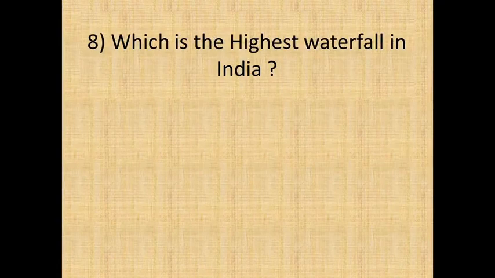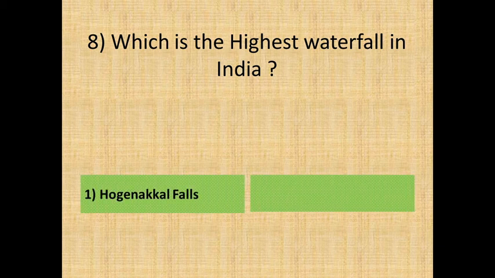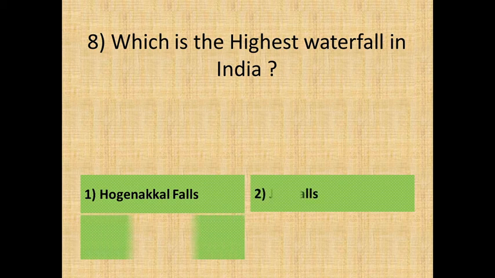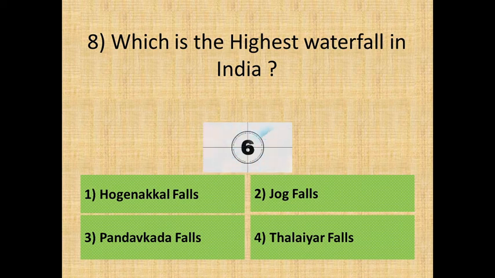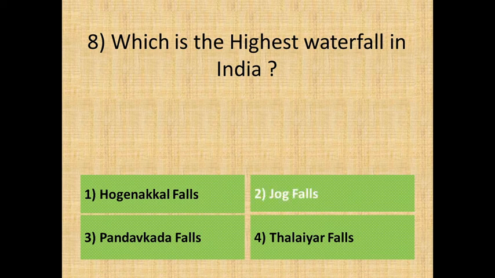Question 8, which is the highest waterfall in India? Below are the options. Option 1, Hogenakkal Falls. Option 2, Jog Falls. Option 3, Pandavkata Falls. Or, option 4, Thalaiyar Falls. And the answer is, option 2, Jog Falls.